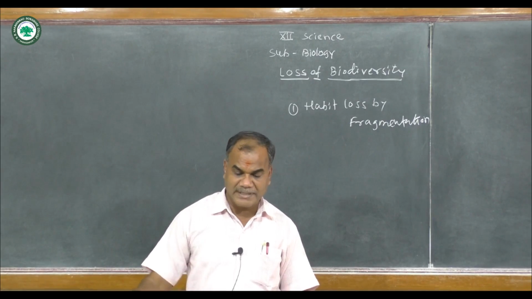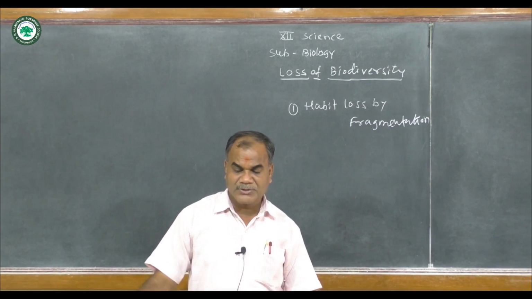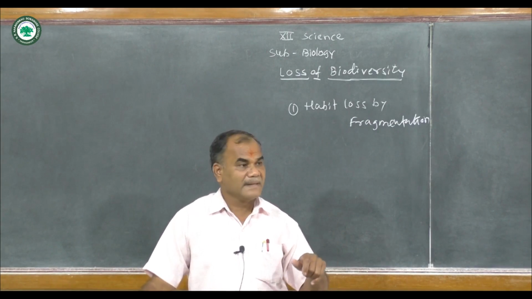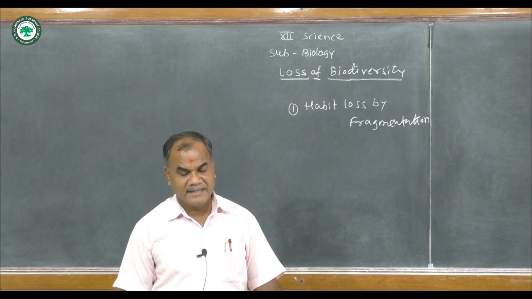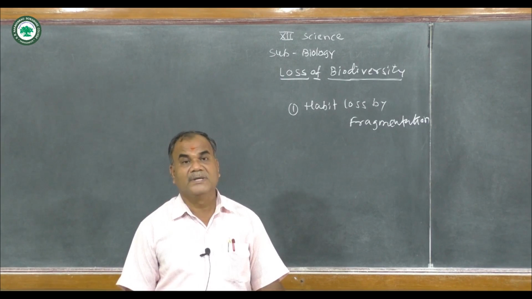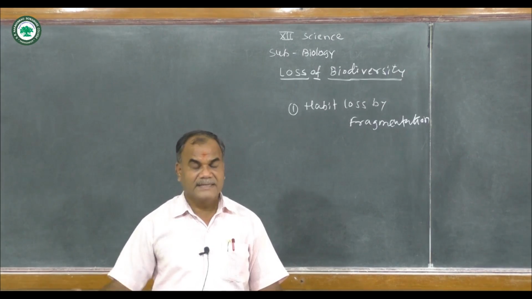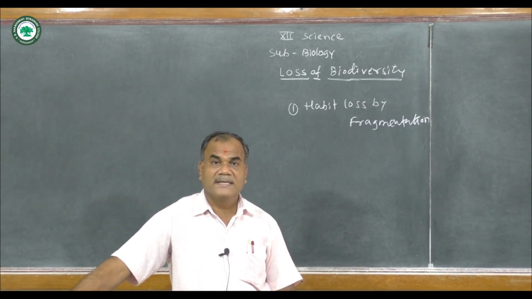Then next is coextinction. What is coextinction? Many times, species are associated with each other in an obligatory way. In such cases, extinction of one species leads to the loss of the associated species from the ecosystem. For example, the extinction of a host fish causes the extinction of its unique parasites.